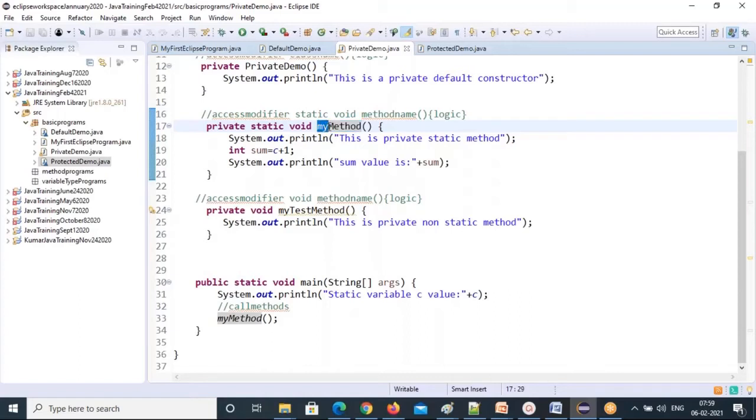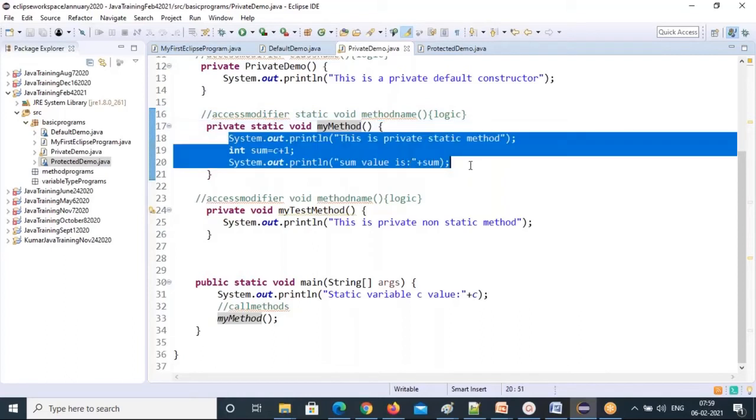The first letter should be lowercase. If more than one word is there, the first word is all lowercase. See, my is all lowercase because it is one word. And from the second word onwards, each word's first letter is uppercase. This applies to all method naming conventions. Then after the method name, what is there? Parenthesis, so I put parentheses. Then after parentheses, what is there? Curly braces. I put curly braces. Then I am writing the logic here.